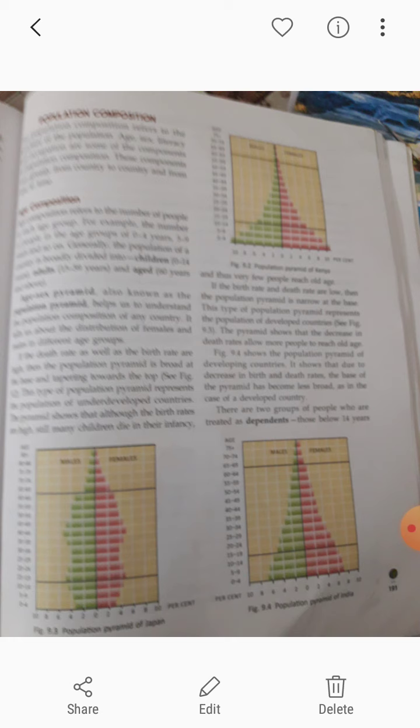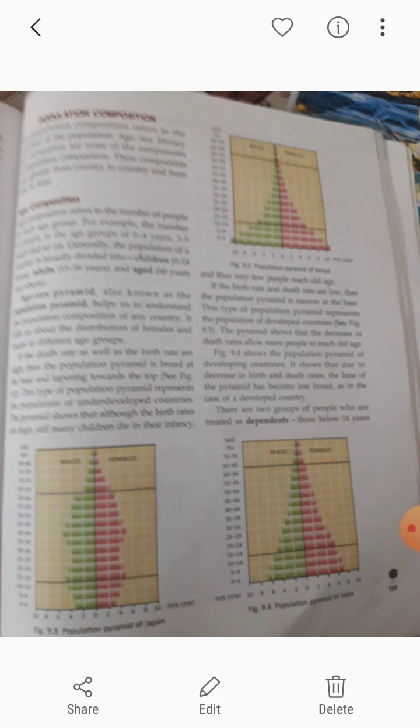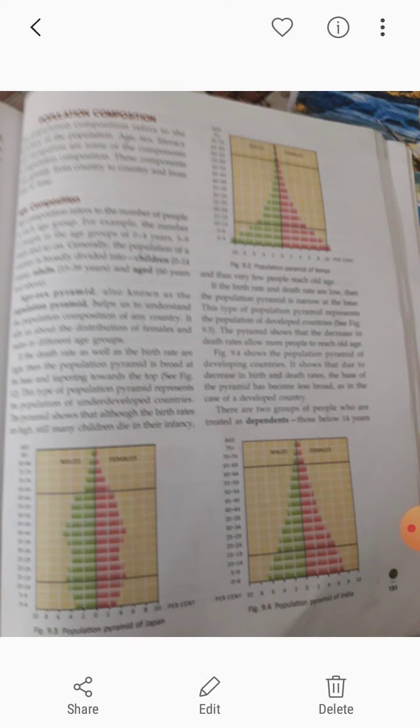Now let us move towards the adults, that is the 15 to 59 years category. They are the independent people, okay? They have their own income, they have their own work, so they are not dependent upon any other, and that is why they are known as independent.